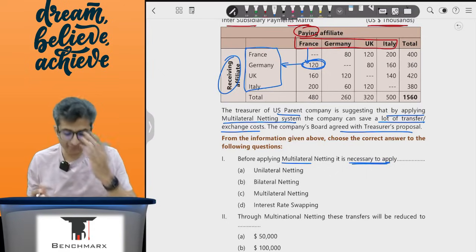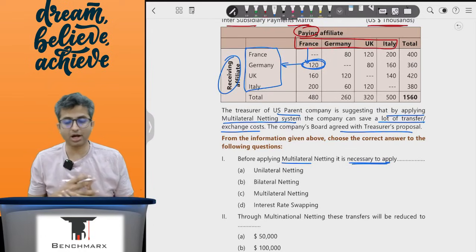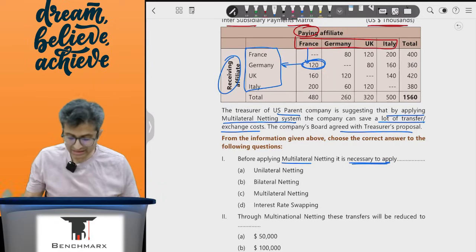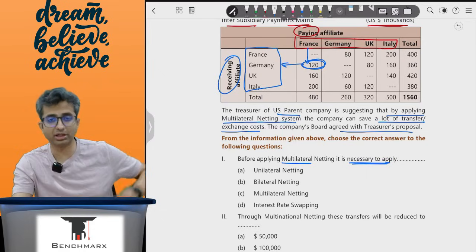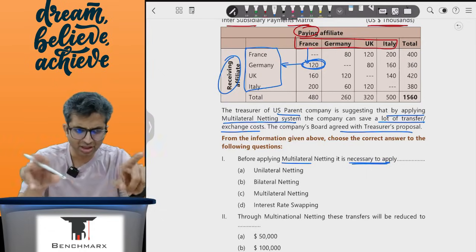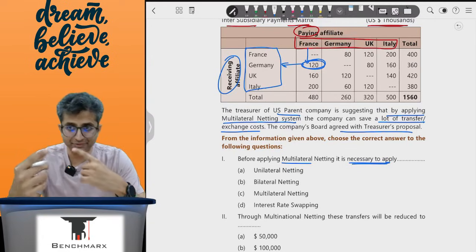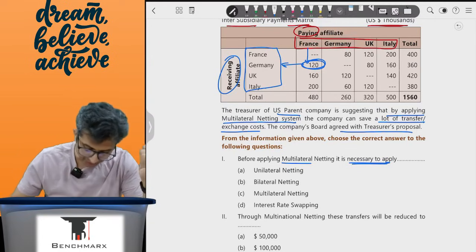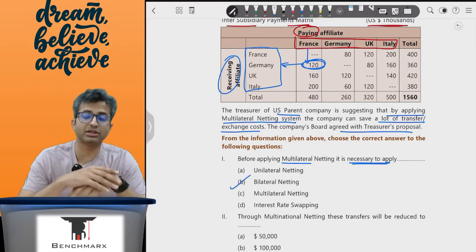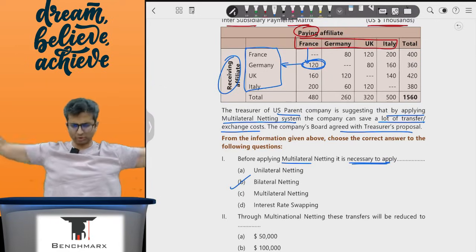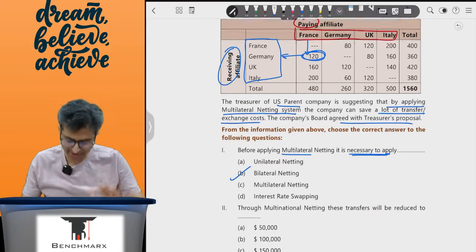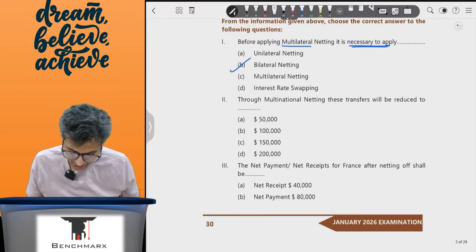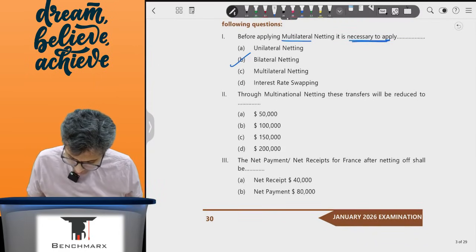When you look at this netting principle, if one country has to pay to the other and it has to receive from the other, you will try to net off first on a country to country basis. So you will first do what is called bilateral netting rather than doing all of these nettings together in one go. At this point, it might be slightly tricky, so we'll try to understand with the next numericals as well. For now, just remember bilateral netting.